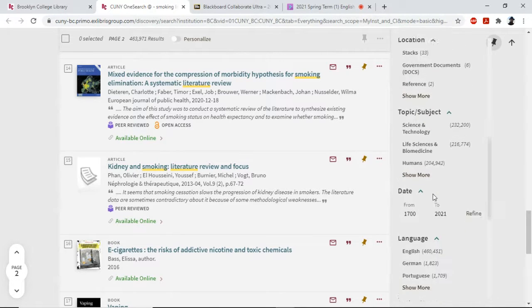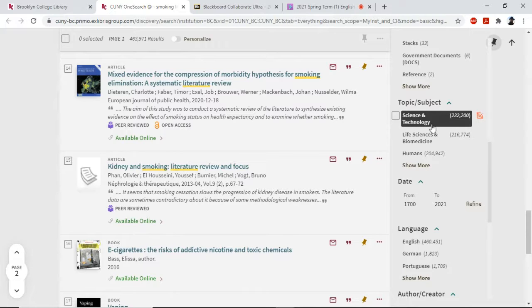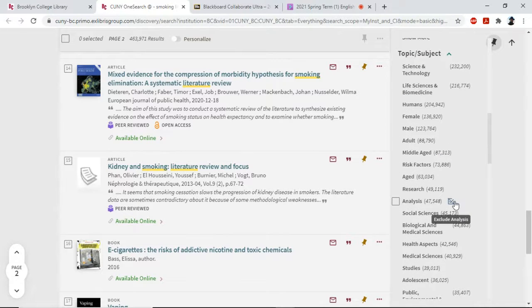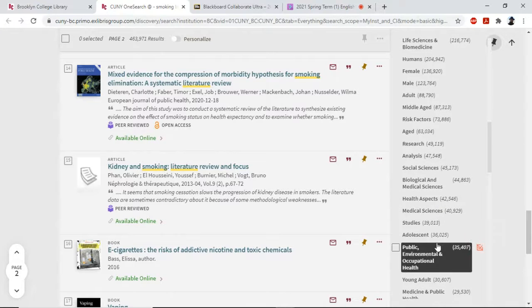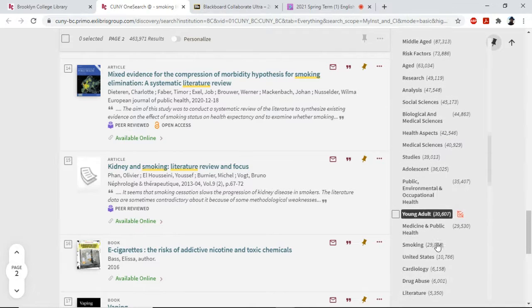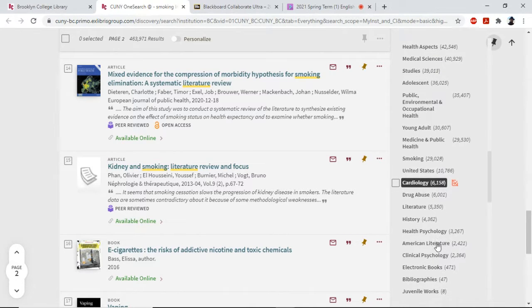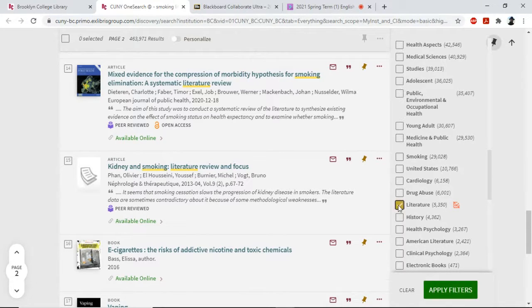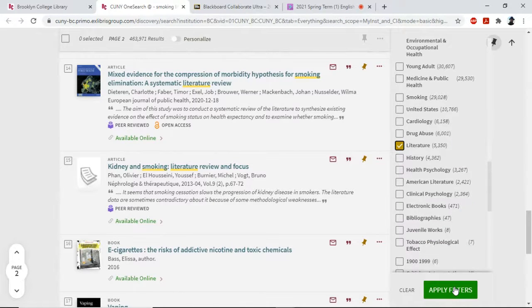But for our purposes here, we know that we want to get rid of these scientific and science and technology articles, all 232,000 plus of them, and these life sciences and biomedicine. Those aren't really helpful to us in creating an argument about Stephen King's story, The 10 O'Clock People, right? So scroll down and see if any of the filters here work. How about this? Literature. This seems like it could eliminate a lot. That gets us down to 5,350 articles, right? So let's look at that. Let's do that. And then let's see what happens.